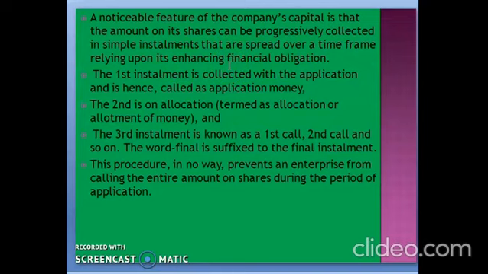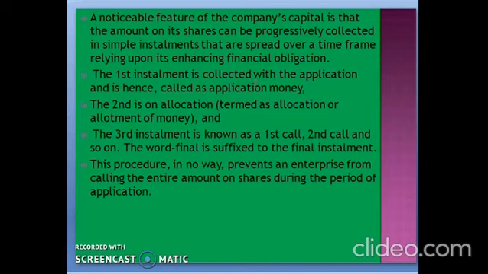Means the shares are issued to the normal public and the money is collected in a given time frame in simple installments. The first installment is collected with the application money and hence it is called application money. At the time of application, the first installment is demanded by the company from the shareholder, so it is considered